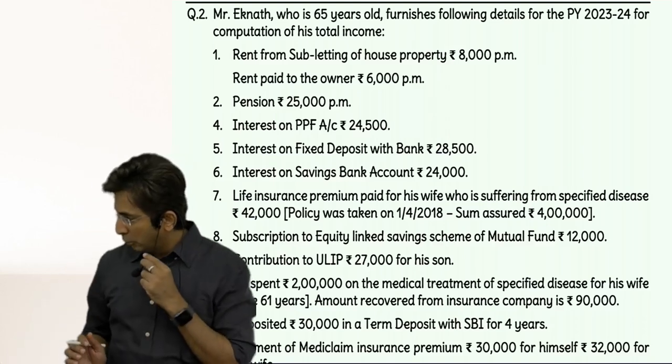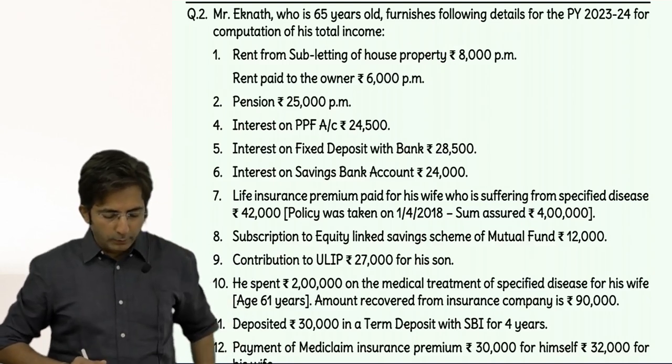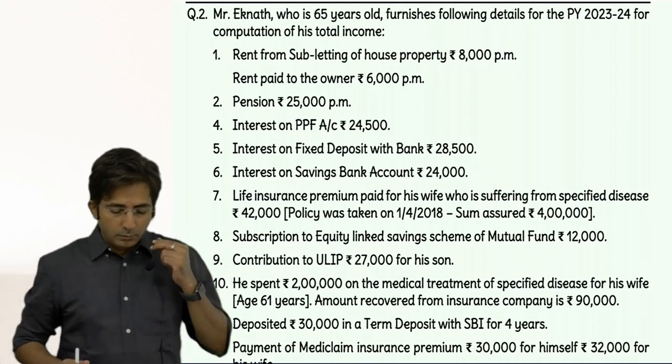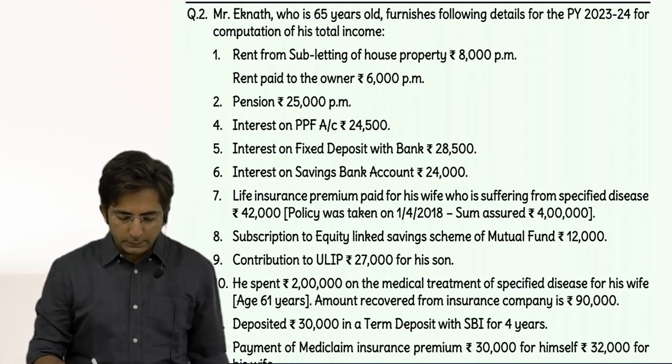Okay, check the answer to homework question. Questions 2 and 3 were homework in chapter 6A. Okay, so check. First question number 2, what was given? Eknath, who is 65 years old.